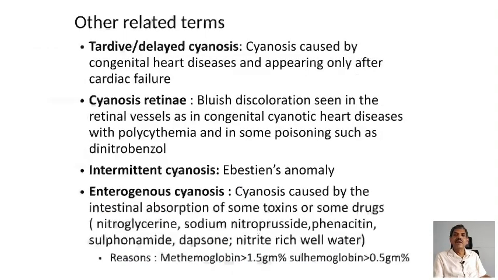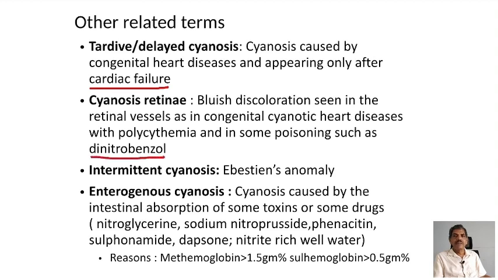Other related term you have to remember: tardy or delayed cyanosis. Cyanosis caused by congenital heart disease, but appearing only after developing heart failure. Cyanosis of the retina, bluish discoloration seen in the retinal vessel as in congenital cyanotic heart disease with polycythemia, and in some poisoning such as dinitrobenzol poisoning.